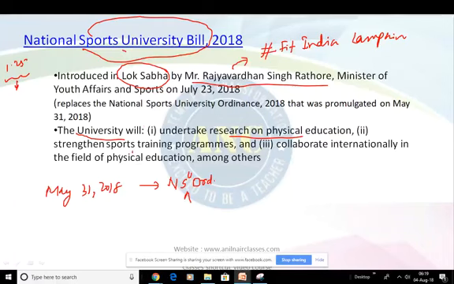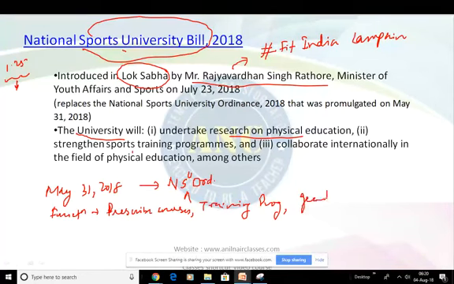And this was the objective. When it comes to function, the key powers and functions of the university will include prescribing courses of study and conducting training programs, granting degrees and certificates, right?